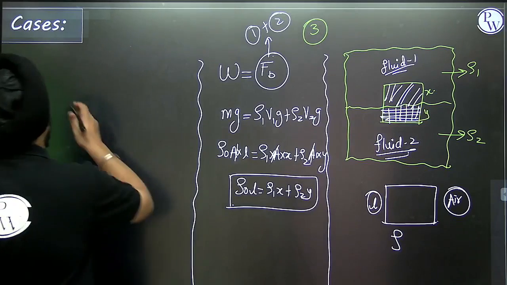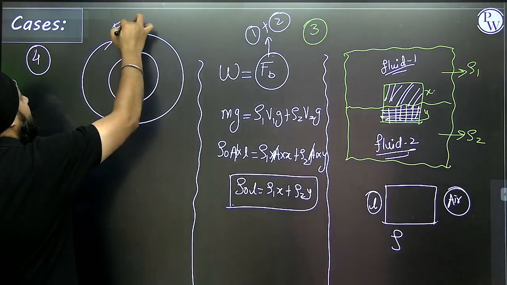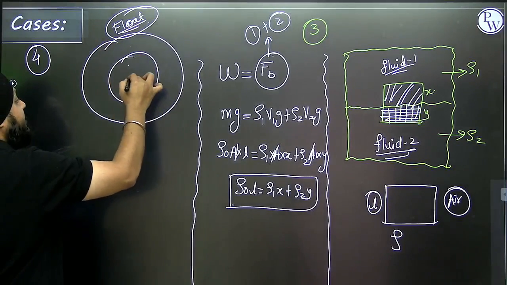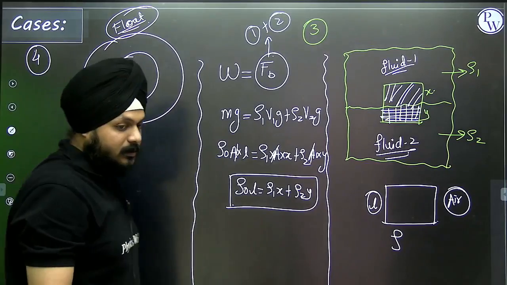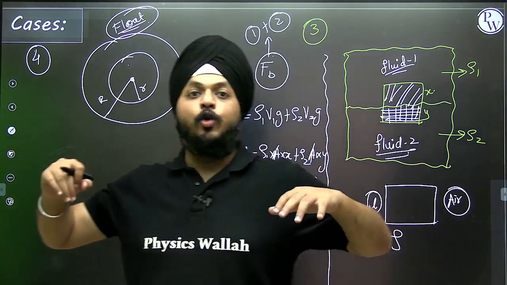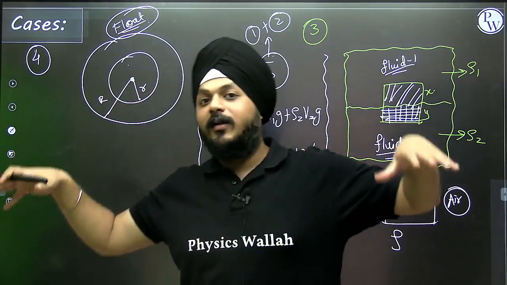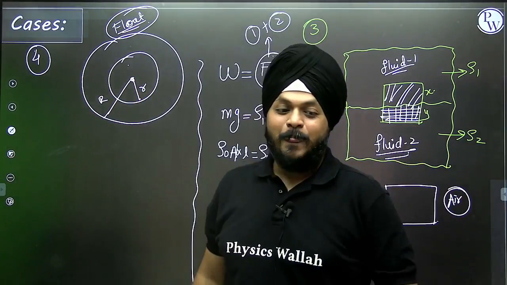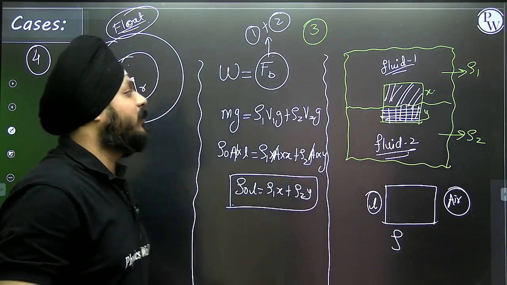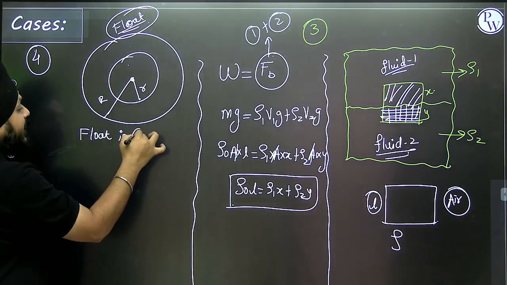Fourth case, suppose you have seen a float. Inner radius is r, outer radius is capital R. You've seen the float, that tube, whenever you move on to the water park, right? Then you use this float to enjoy the waves. What happens when this float is completely immersed inside the water? Another case, the float is completely immersed.